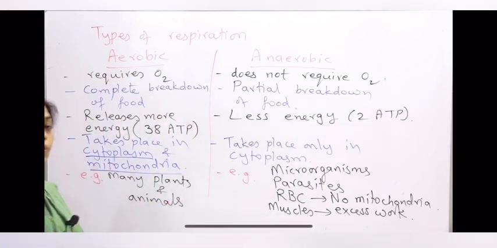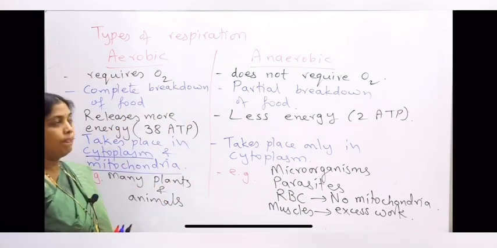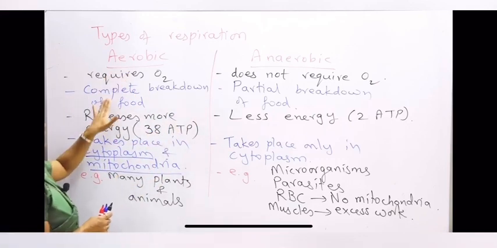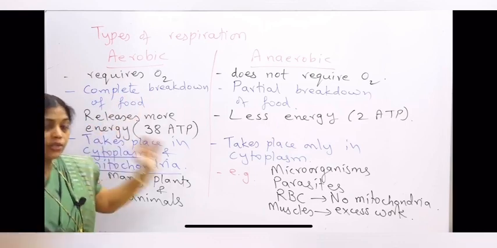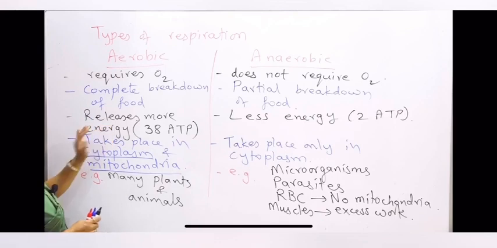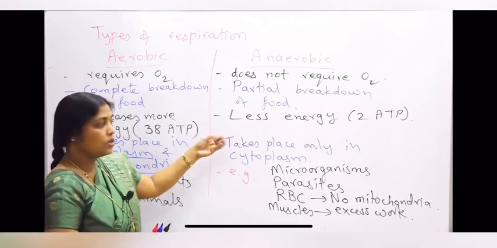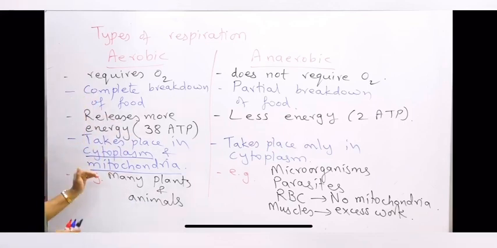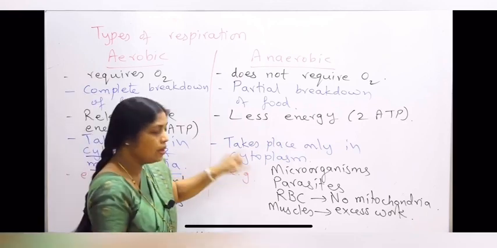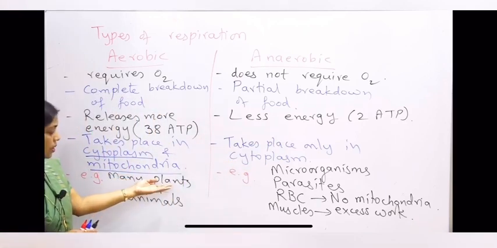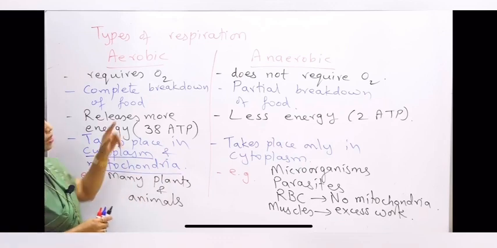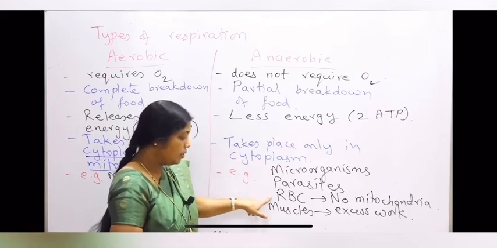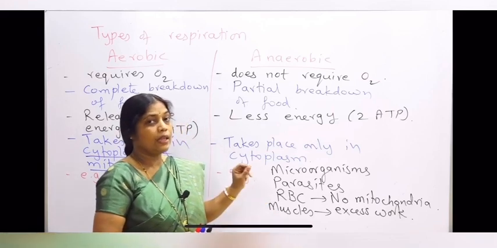So types of respiration. There are two types of respiration, aerobic and anaerobic. Aerobic respiration requires oxygen, anaerobic takes place without oxygen. In aerobic respiration there is complete breakdown of food, in anaerobic there is partial breakdown of food. Aerobic respiration releases more energy, while in anaerobic respiration there is less production of energy. Aerobic respiration takes place in cytoplasm as well as in mitochondria, but anaerobic respiration takes place only in cytoplasm. Aerobic respiration is seen in almost all higher plants and animals, and anaerobic respiration is seen in some microorganisms, parasites, in RBCs, and in our muscles also, only when there is excess work.